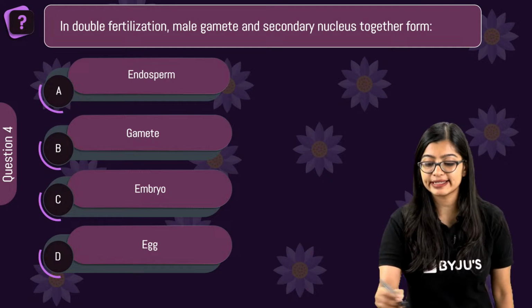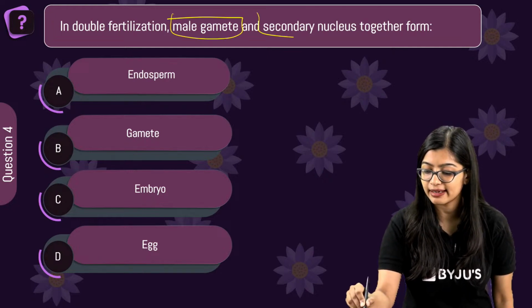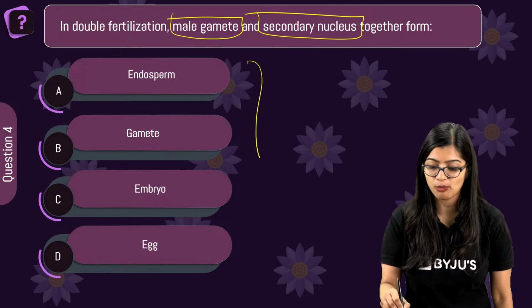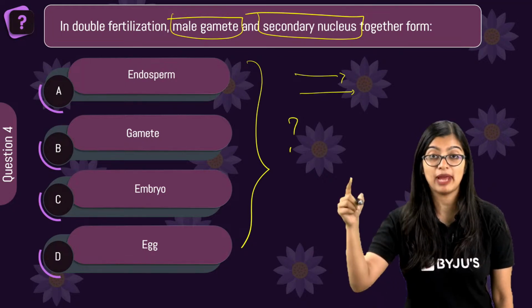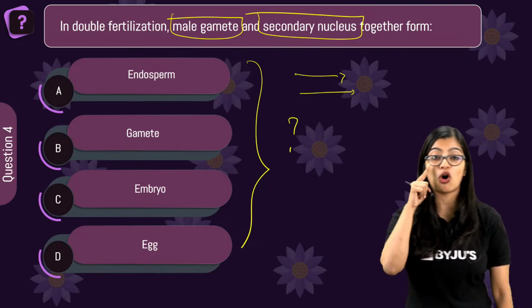In double fertilization, male gamete and secondary nucleus will together form what? It will form endosperm, or it will eventually form endosperm, gamete, embryo or egg.